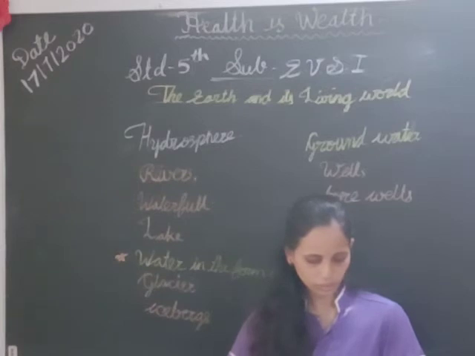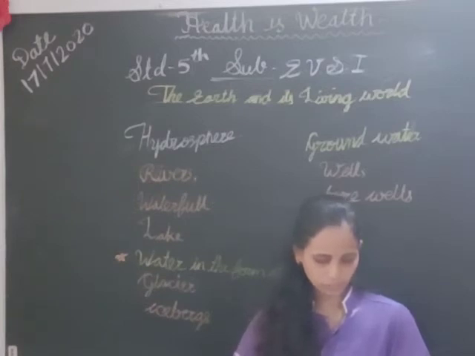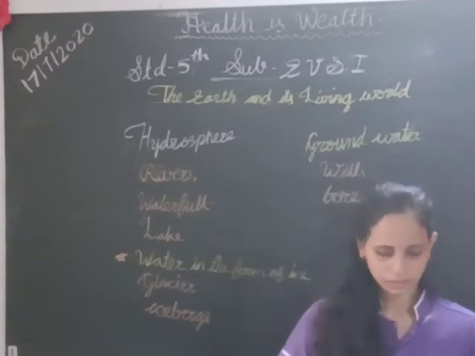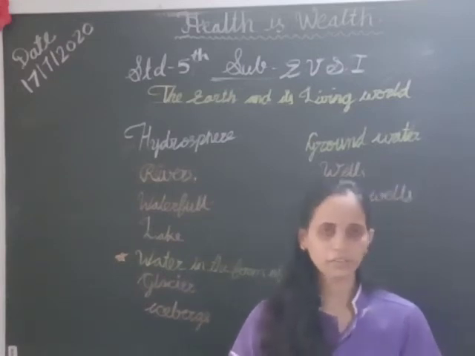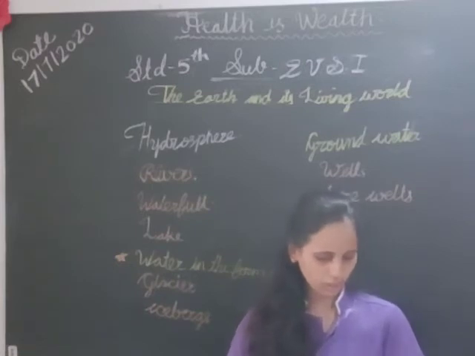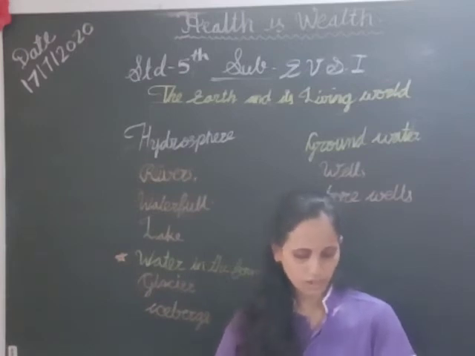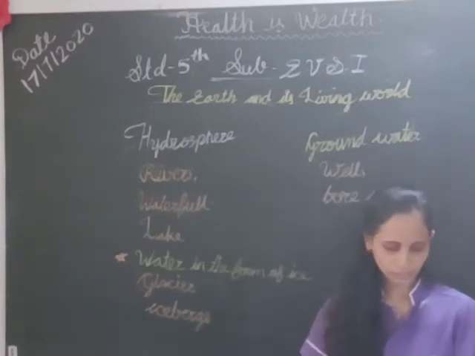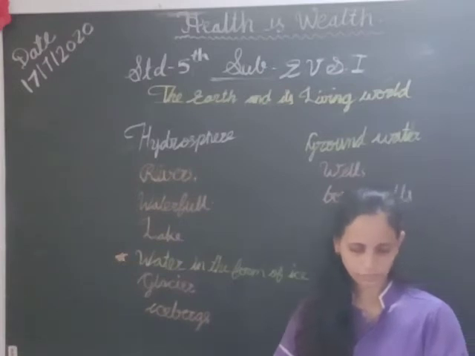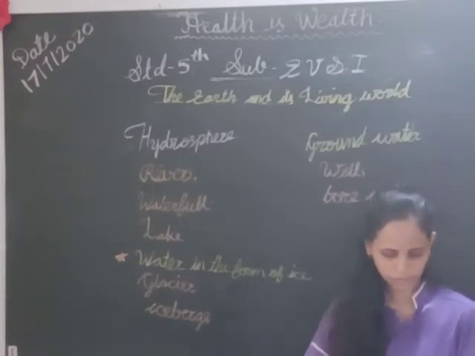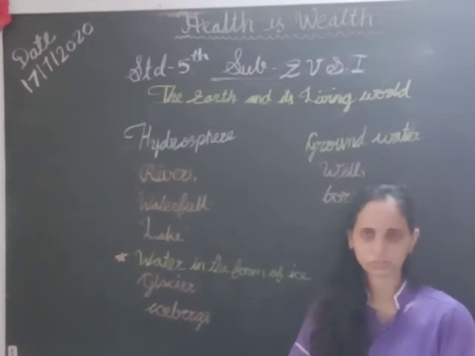The water or ice that occupies the earth's surface, underground water, and the water vapor in the atmosphere together form the earth's hydrosphere.